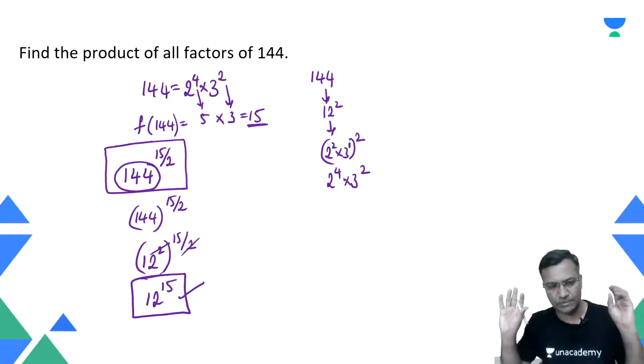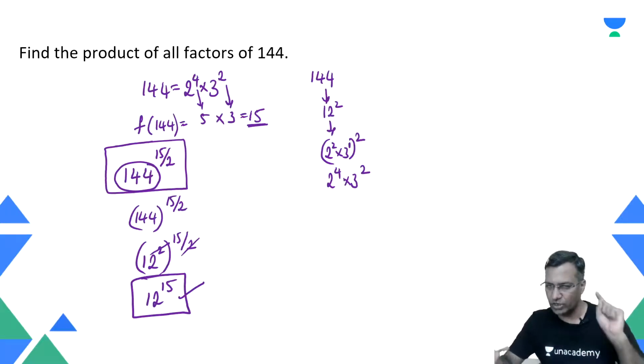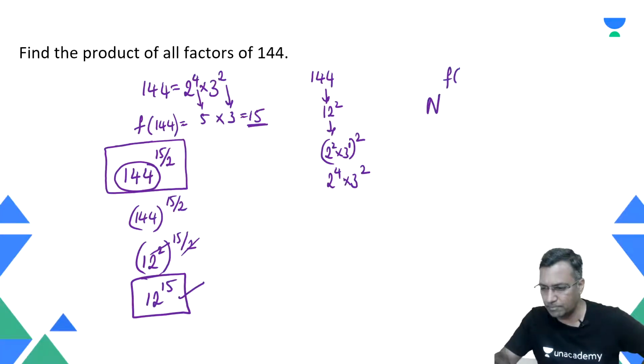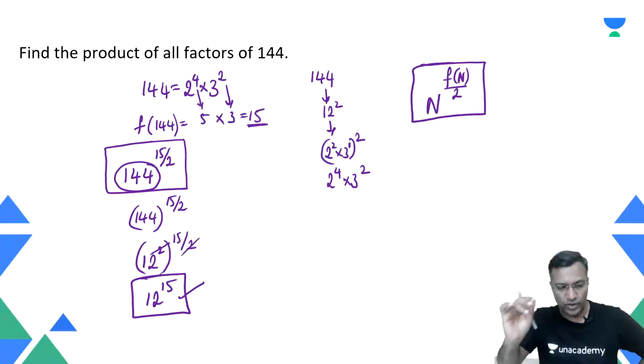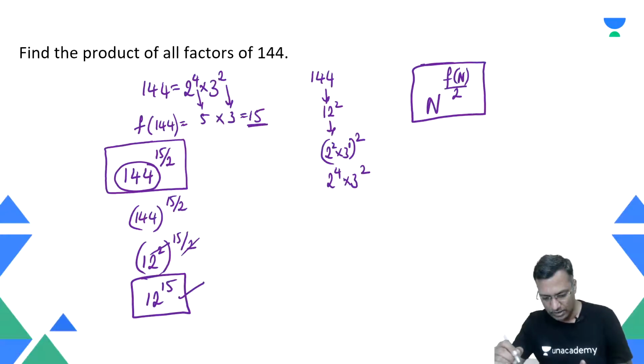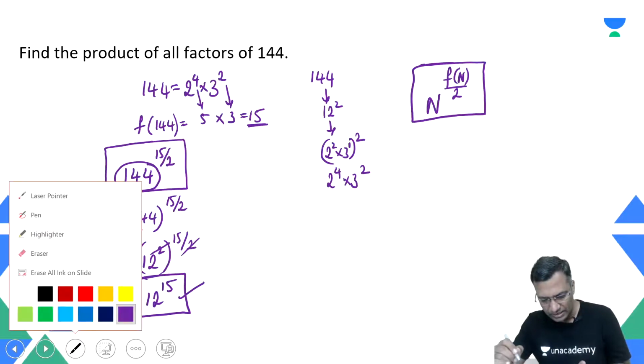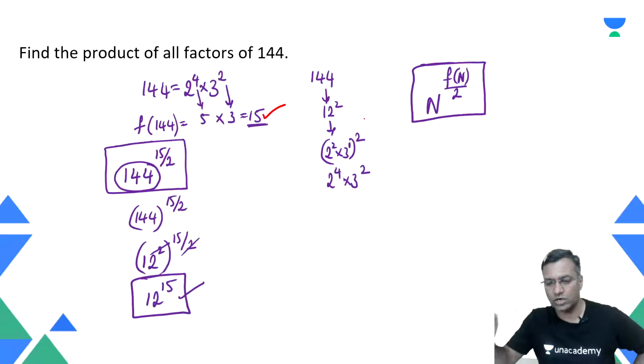Pretty simple concept. I hope you have got the hang of this particular concept. So technically, what we are saying is that the product of all the factors is nothing but n raised to power factor pairs. But when it becomes a perfect square, we know that the perfect square would have an odd number of factors. Right? Only perfect squares have an odd number of factors.